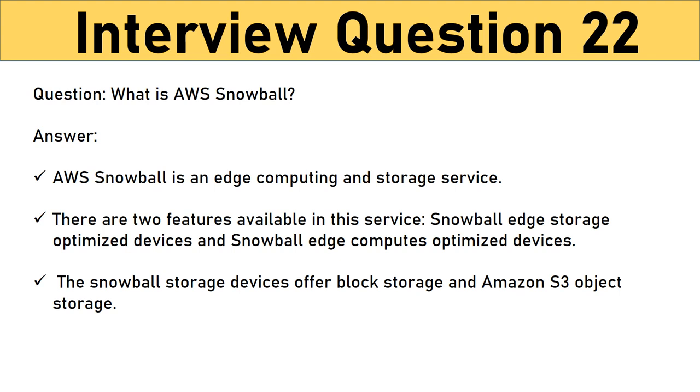Question: what is AWS Snowball? AWS Snowball is an edge computing and storage service. There are two features available in this service: Snowball Edge Storage Optimized Devices and Snowball Edge Compute Optimized Devices. The Snowball storage devices offer block storage and Amazon S3 object storage. Snowball Edge computing devices provide 52 vCPUs and an optional GPU, and it is suitable for handling advanced machine learning and full motion video analysis.